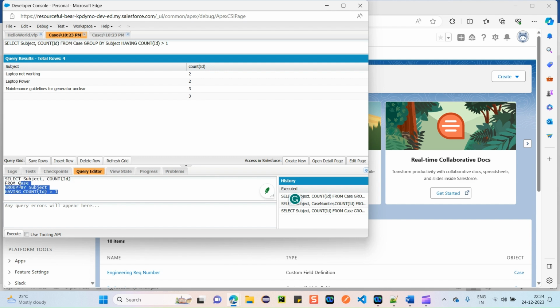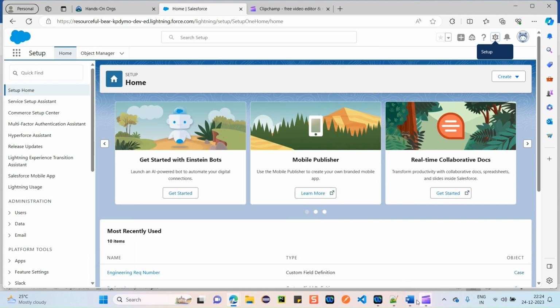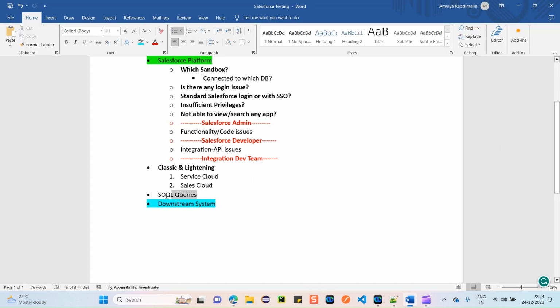Using this simple SOQL query, it will provide you the duplicate cases which have been created in your application. You can see this particular subject, laptop not working, is a duplicate case which has been created two times. It displays based on the subject. This is one very important example which you might come across in your real-time Salesforce testing. So this is all about SOQL, guys.